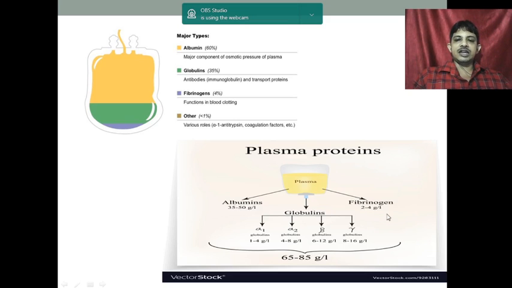There are different types of globulin: alpha 1, alpha 2, beta, gamma globulins. Next is fibrinogen, whose function is of course blood clotting, but it is a protein. And others are antitrypsin and coagulation factors. Here albumin is the major protein, clear, albumin is the major protein.